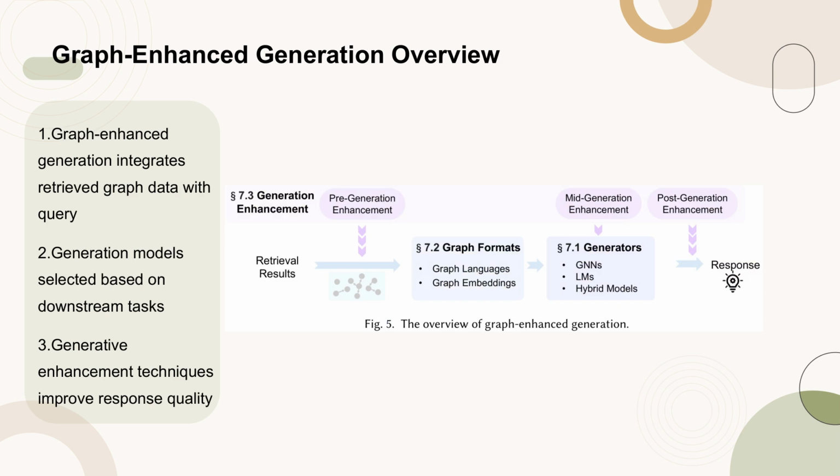Figure 5 provides an overview of the graph-enhanced generation process. This process involves integrating the retrieved graph data with the user's query to enhance the quality of the response. The selection of generation models is task-dependent, whether it's a discriminative task like multi-choice question answering or a generative task.